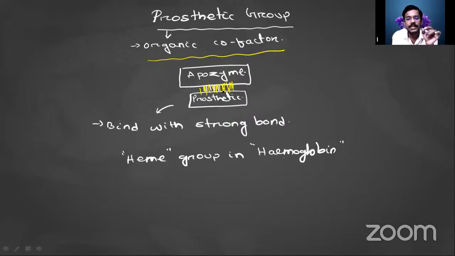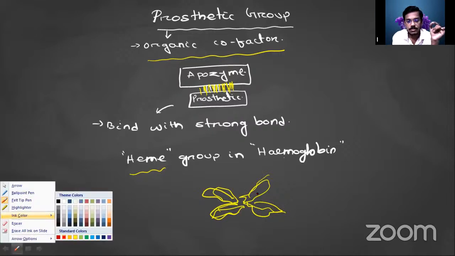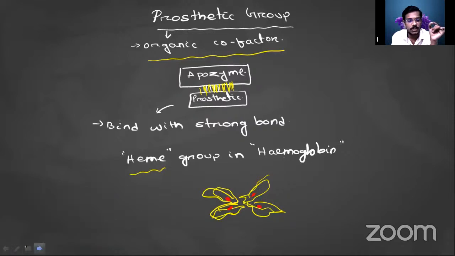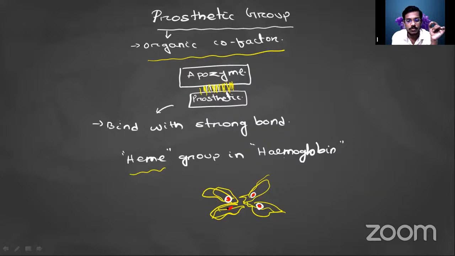One example is the heme group in hemoglobin. Hemoglobin has 4 polypeptide chains, and in the polypeptide chain there is a structure called the heme group, and that heme group is connected with iron. It binds tightly with the apoenzyme, so it will not be removed easily, or for its removal there will be a requirement of high energy. So that is called the prosthetic group.